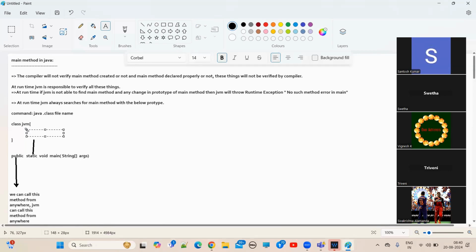Here, JVM can call this method without an existing object also. JVM can call this method without an existing object also.